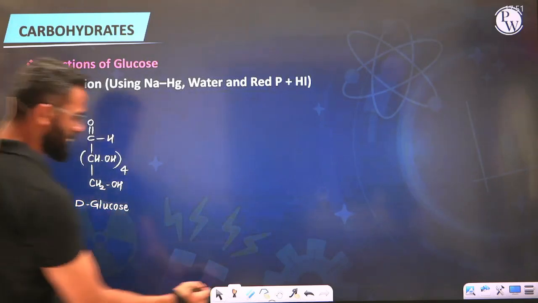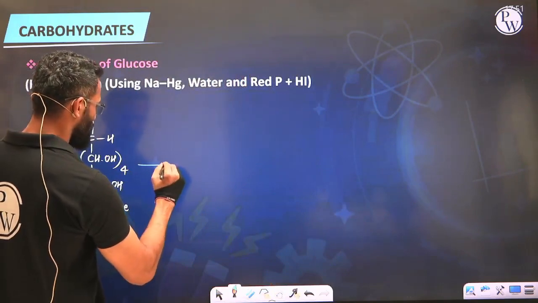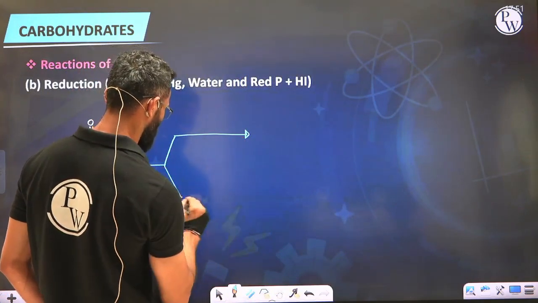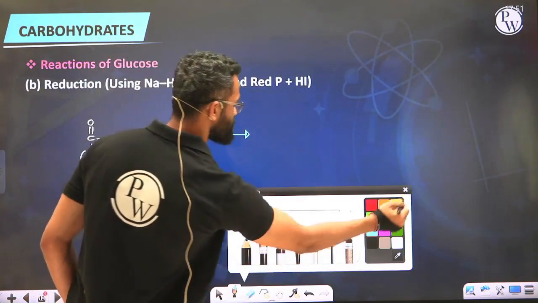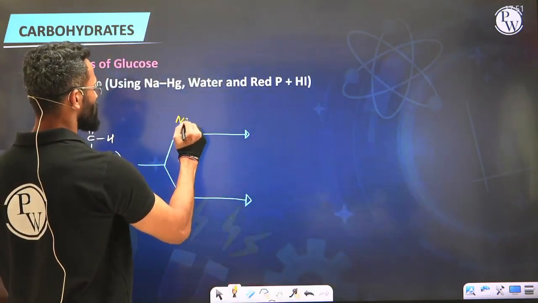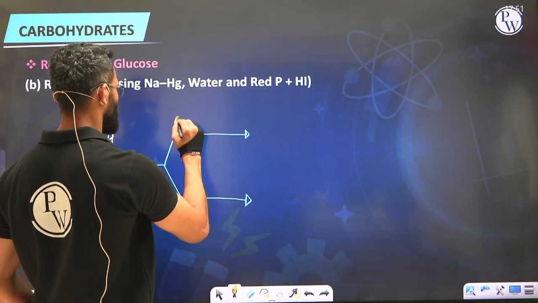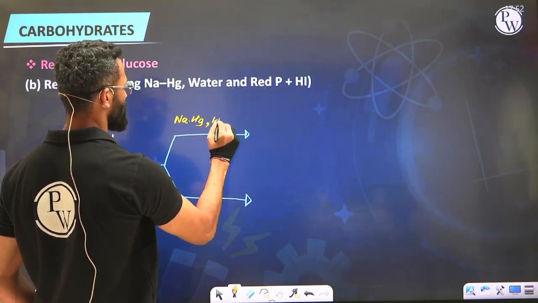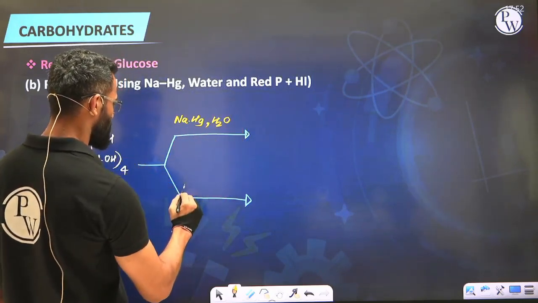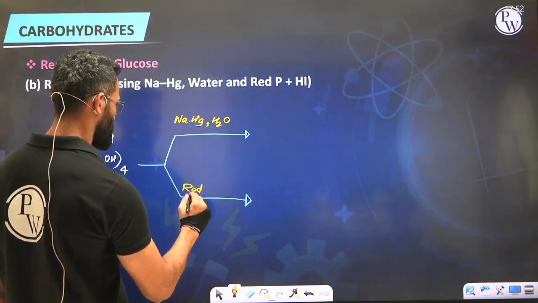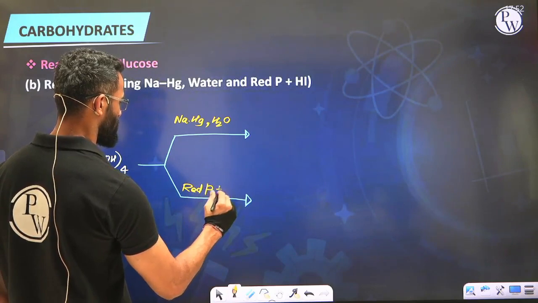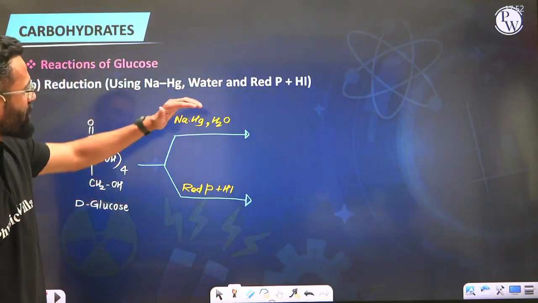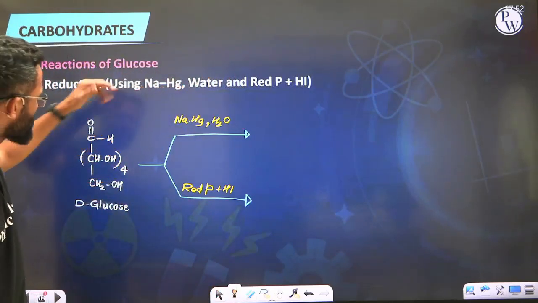This is D-glucose, and we are allowing this D-glucose to react with the first reagent, sodium amalgam in water, and the second one, red phosphorus plus HI.